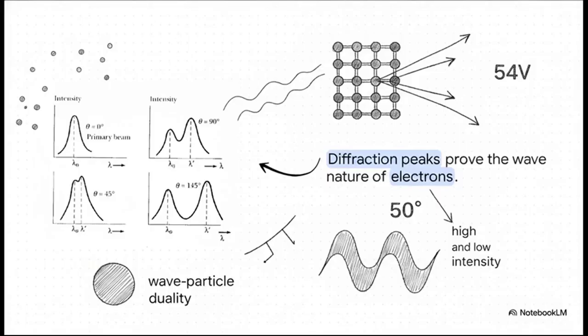Think of ripples of water passing through a slit and interacting with each other, creating crests and troughs. Diffraction is a property absolutely exclusive to waves. The atomic spacing of the nickel crystal was acting exactly like a diffraction grating. The real eureka moment came when a 54-volt beam produced a massive peak exactly at a 50-degree scattering angle. With that single peak, Davison and Germer had just caught solid matter acting as a wave.